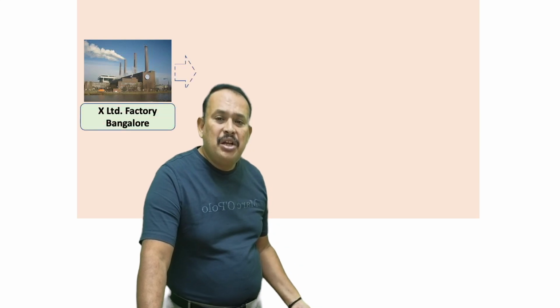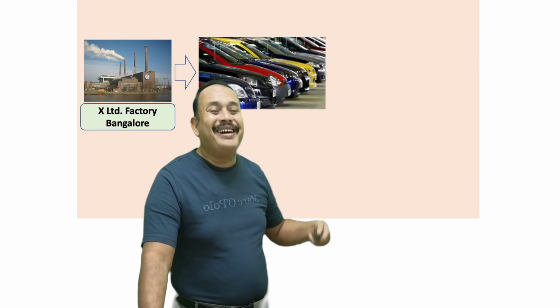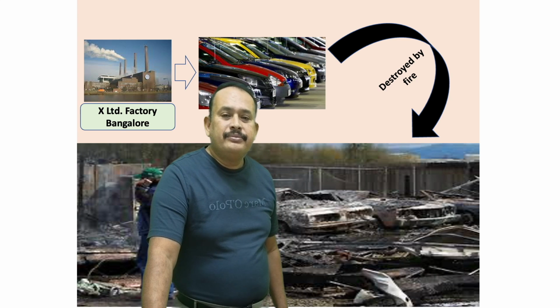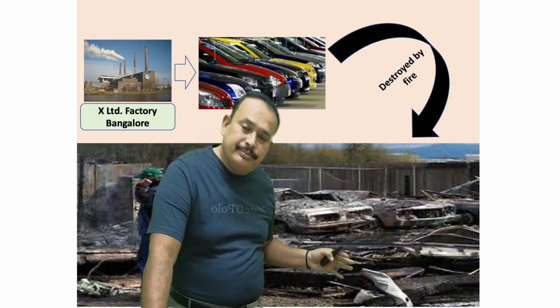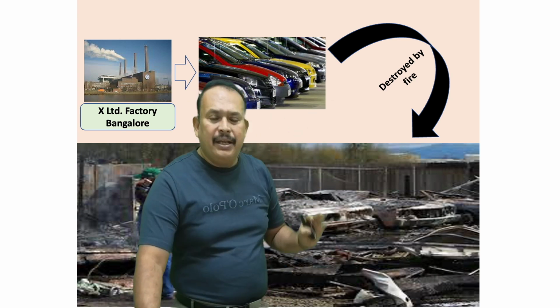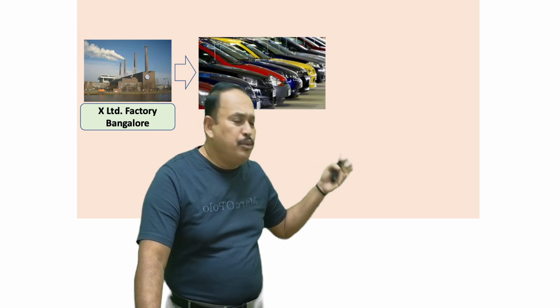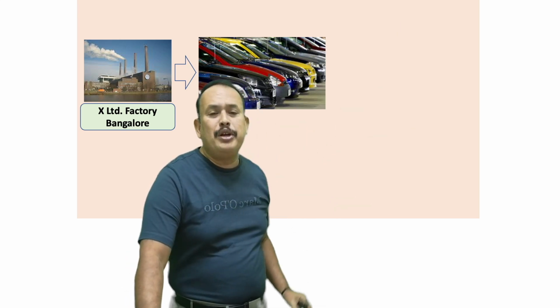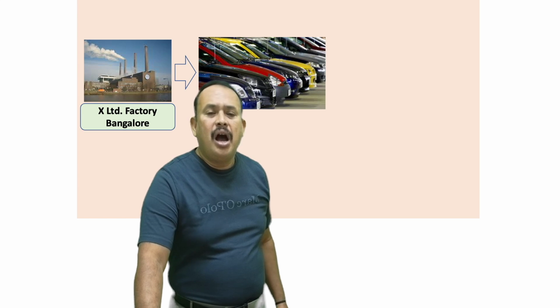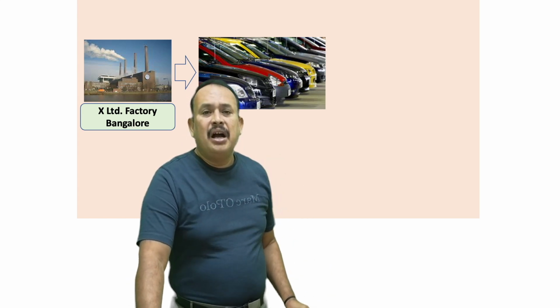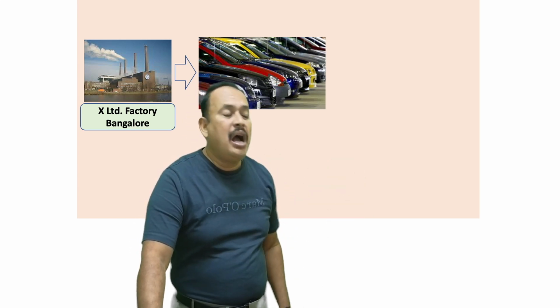Further, sir, if I purchase the goods and produce the finished goods, and before clearing, those finished goods got gutted in the fire, the inward supply ITC is not allowed. If I give these beautiful cars freely, distributed to my friend circles, or given as a gift or for sales promotion purposes, ITC is not allowed.